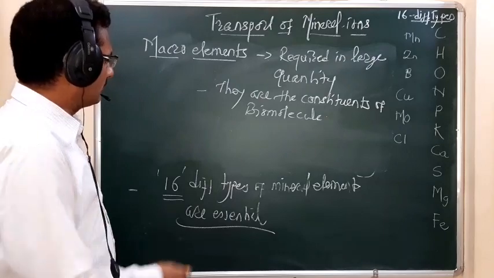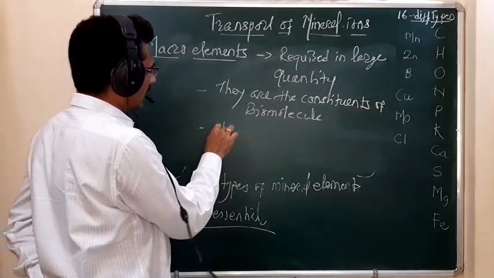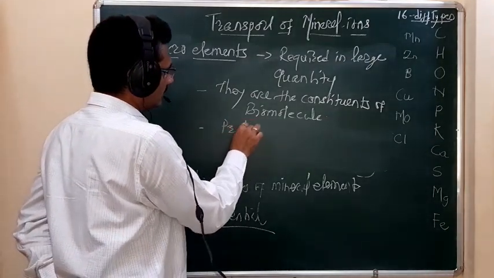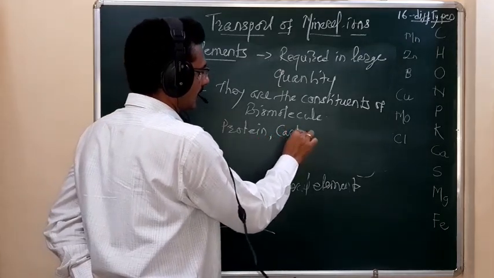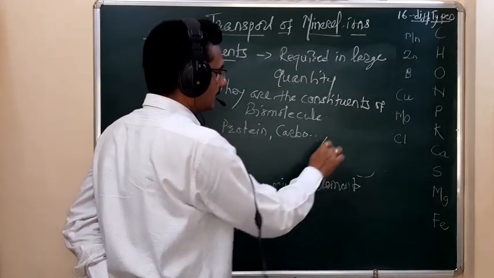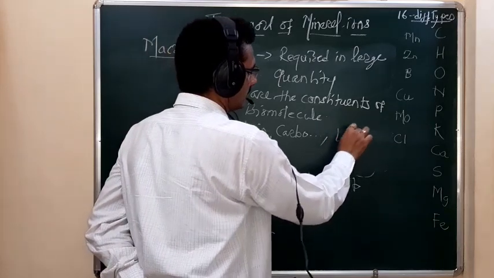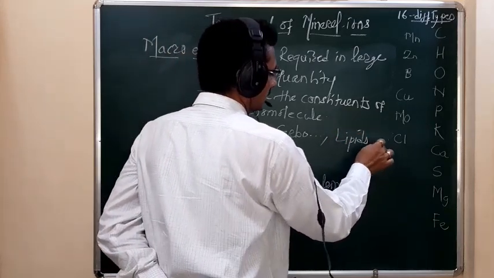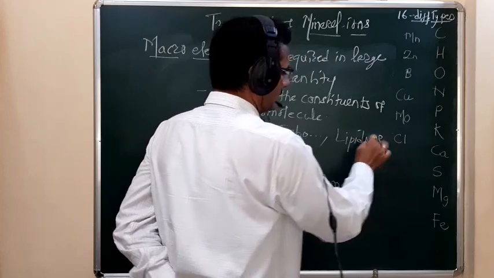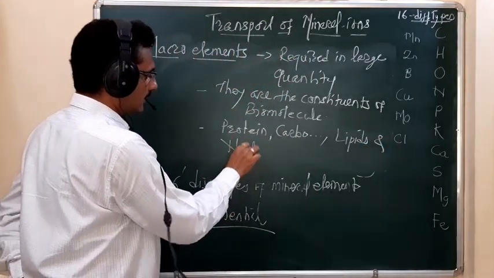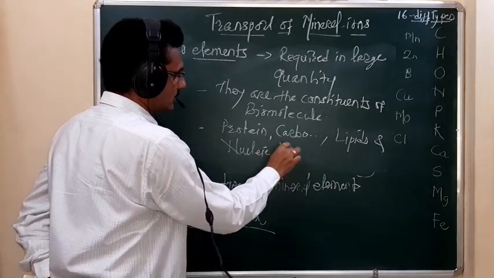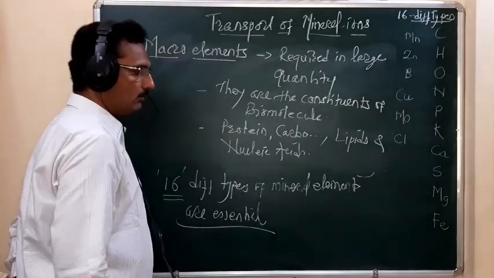So what are the biomolecules? Proteins, carbohydrates, lipids, and nucleic acids. These are the biomolecules.